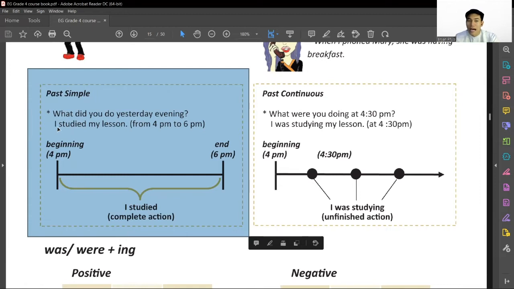So the answer will be I studied my lesson. So I will be the subject. So study is very important. It is the verb in the sentence. So if we look at the verb in the sentence, we can see that it is transformed into past tense, which means verb 2. So instead of writing study, we can write that word as studied, which means past simple tense.